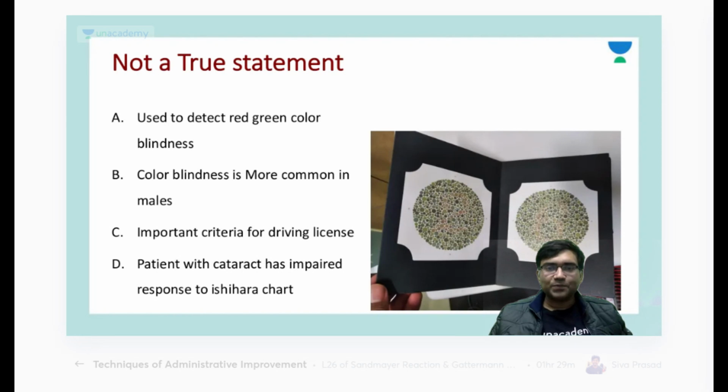The next question is regarding the chart here. So what is this chart called? Your options are: used to detect red-green color blindness; color blindness is more common in males; important criteria for driving license; patient with cataract has impaired response to Ishihara chart.